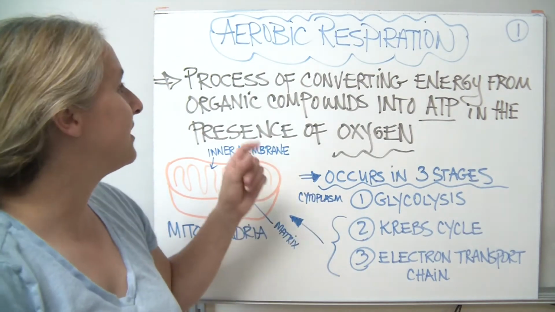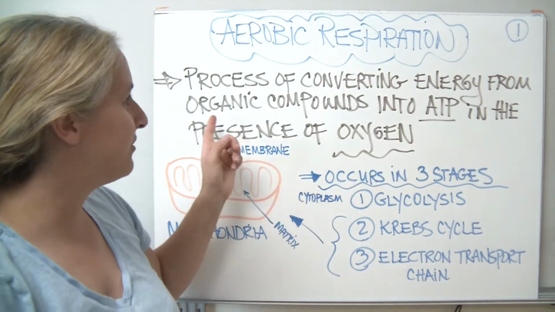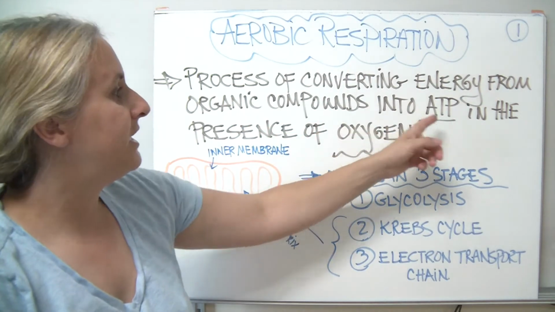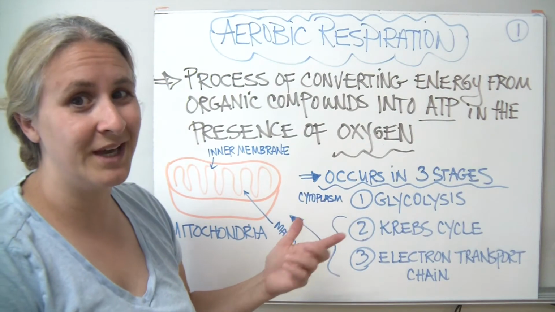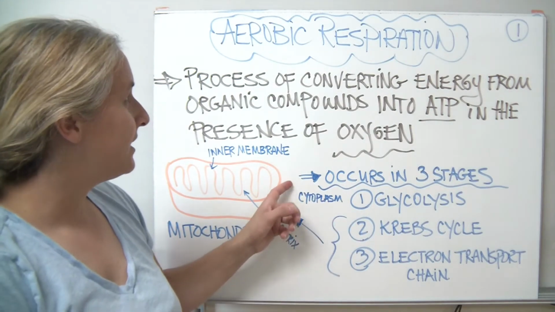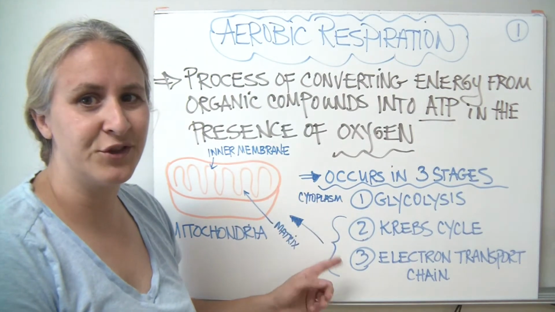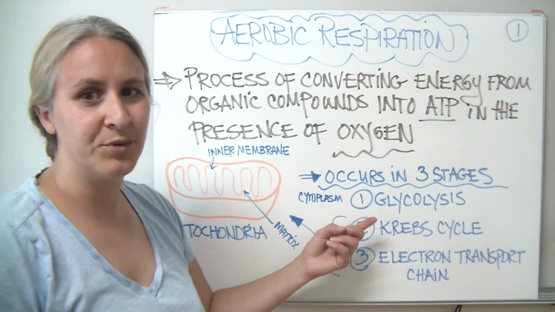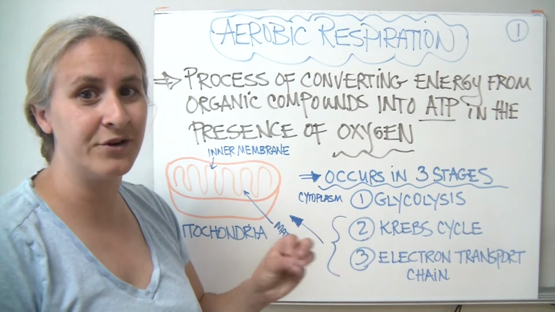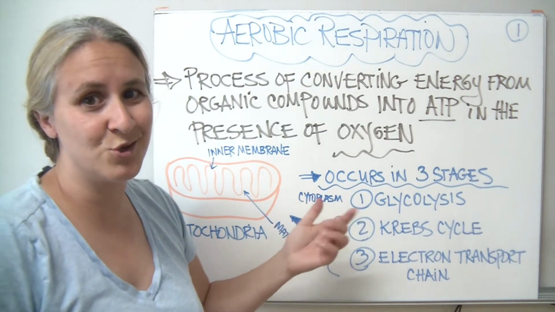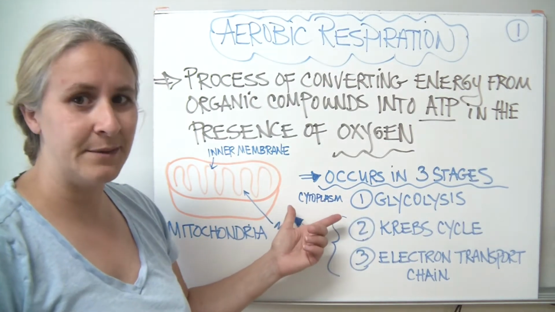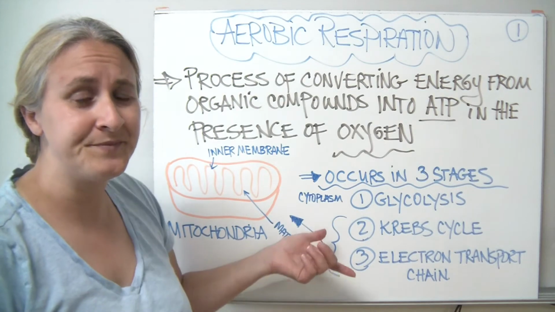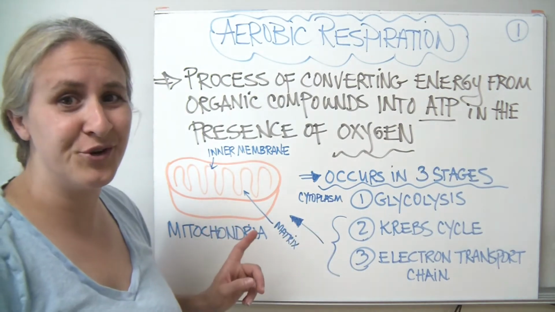So the definition is the process of converting energy from organic compounds into ATP in the presence of oxygen. So there's our key, we have to have oxygen present. Aerobic respiration happens in 3 stages. Now, remember the glycolysis phase is an anaerobic phase, but it has to start with glycolysis, so it's still part of it. So glycolysis, step 1, happens in the cytoplasm,